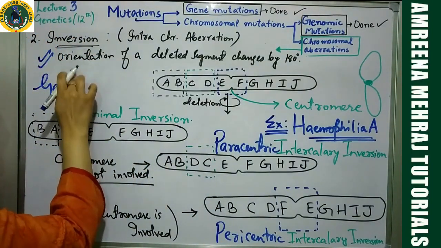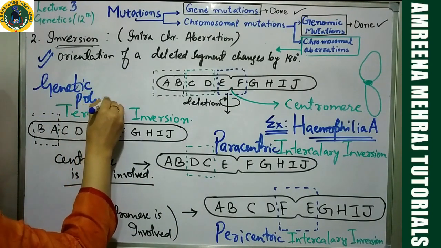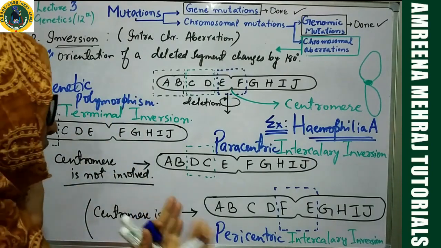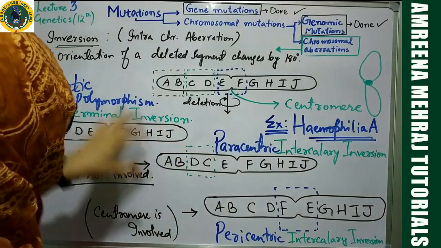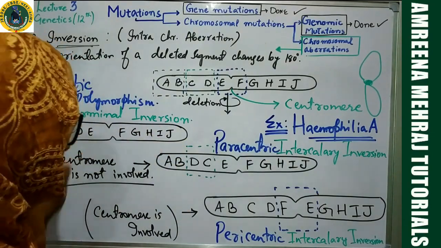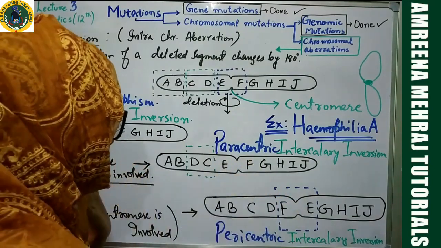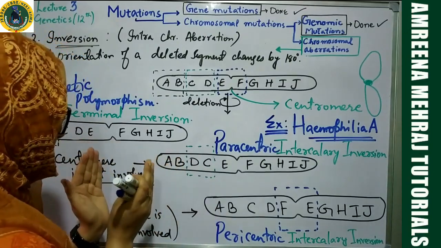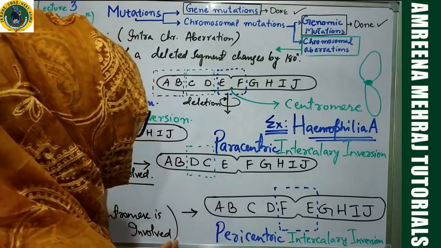Even inversion is responsible for various types of genetic polymorphisms. Genetic polymorphism arises in a particular population because of inversions. Genetic polymorphism is basically two or more discontinuous genotypes or discontinuous alleles present in a population.